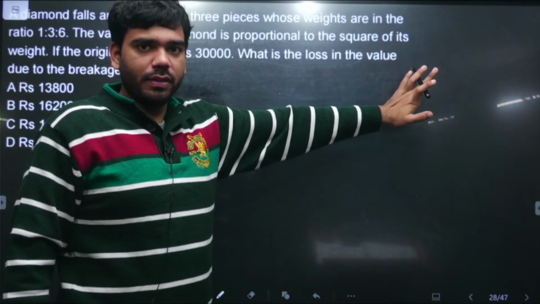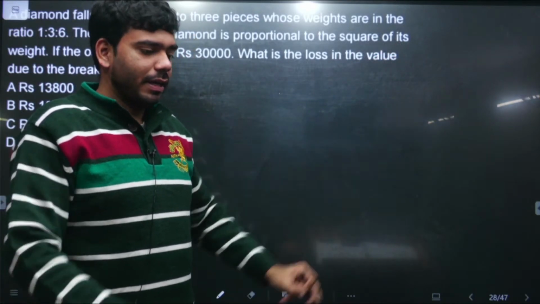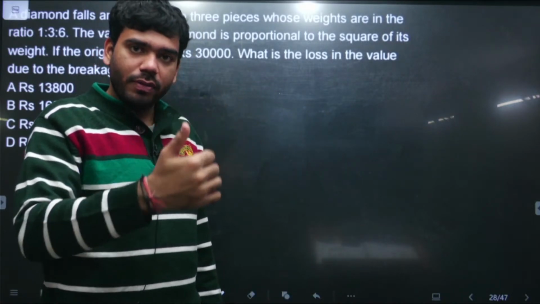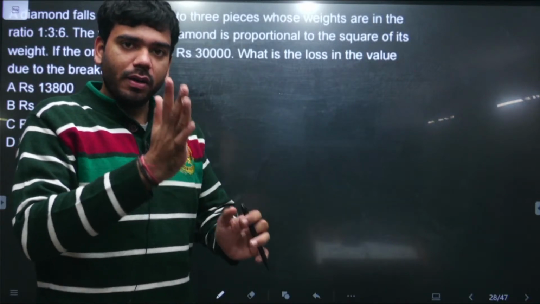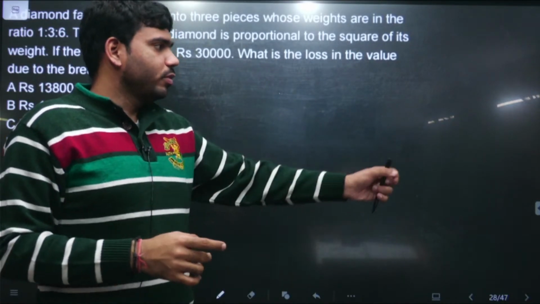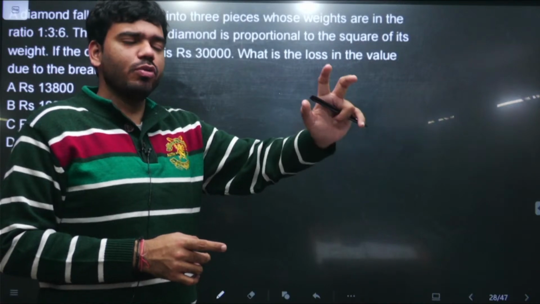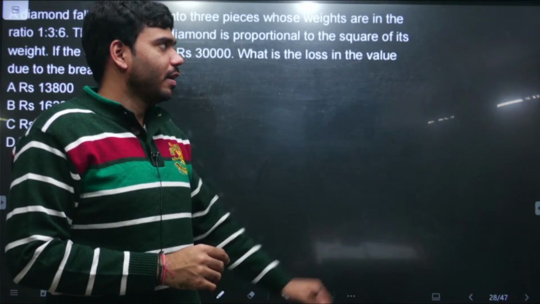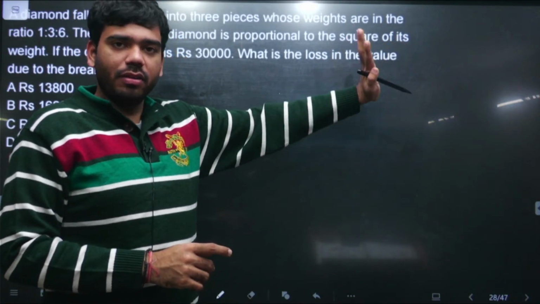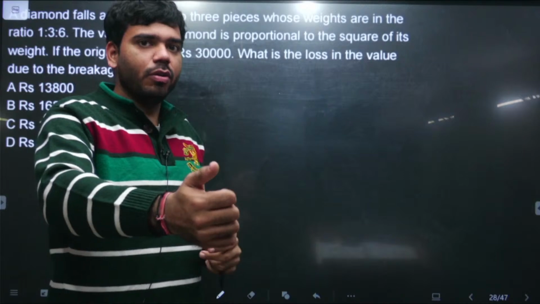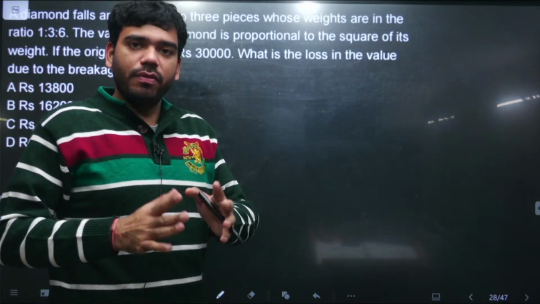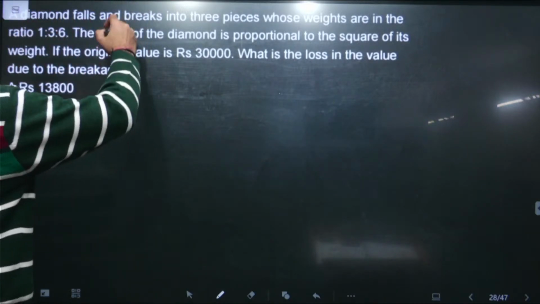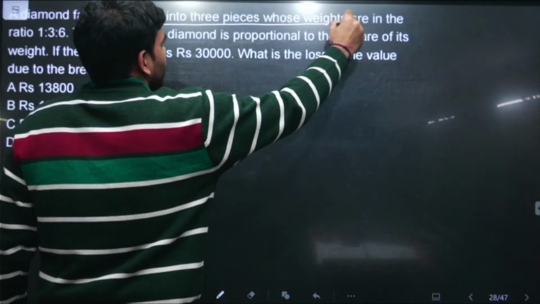There is no point in getting into the skin of these difficult questions. I'll solve this question if you are getting the understanding is good, but it's also a very important key in the CSAT examination. If your math is not very strong, you only have to solve 30 to 35 questions out of 50. You just have to score 100, 105. There is no point of even aiming for 150, 160 marks in CSAT. If this kind of question comes in the examination hall, leave it. Out of 50-55 questions, you have to solve just 30. Remember this thing. So it's saying a diamond falls and breaks into 3 pieces whose weights are in the proportion given.